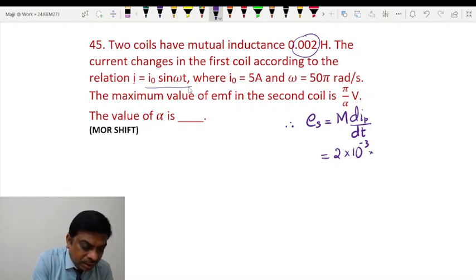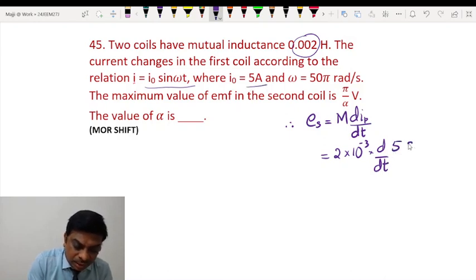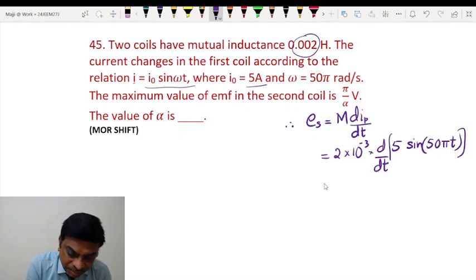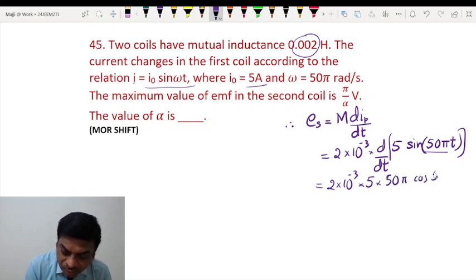And the current is this. So we have d by dt of I naught, which is 5, and omega is 50 pi. So this we have to differentiate with respect to time. So we have 2 into 10 power minus 3, into 5, which is a constant and will come out, multiplied by 50 pi into cos of 50 pi t.